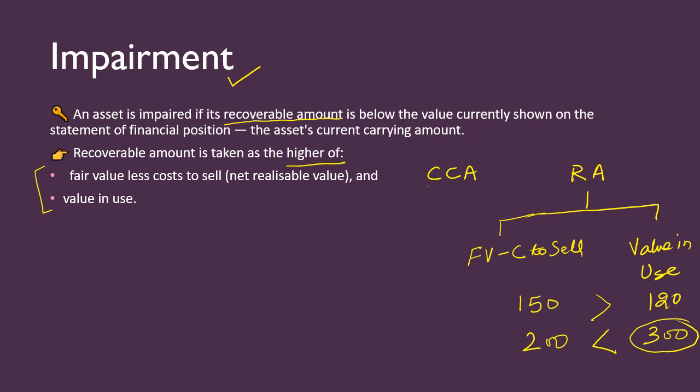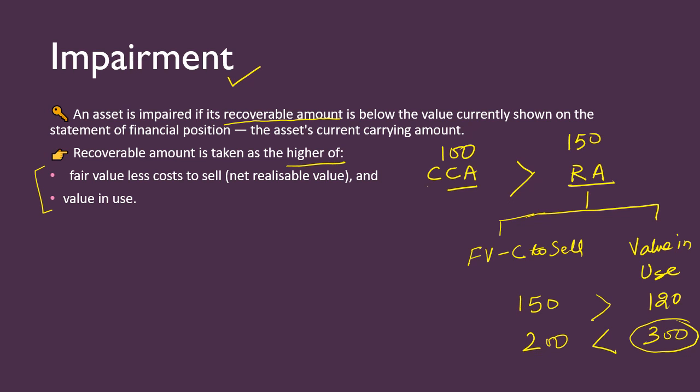Take an example: the carrying amount is 100 and the recoverable amount is 150 or 120, so we will take 150. So recoverable amount is 150. In that case there is no impairment, because the recoverable amount is higher than the carrying amount.